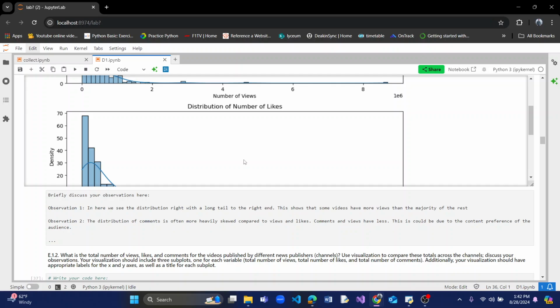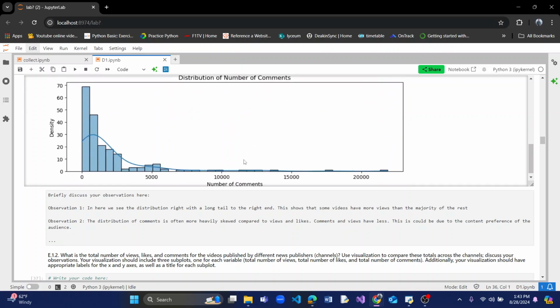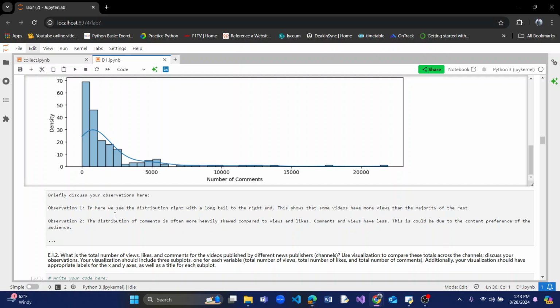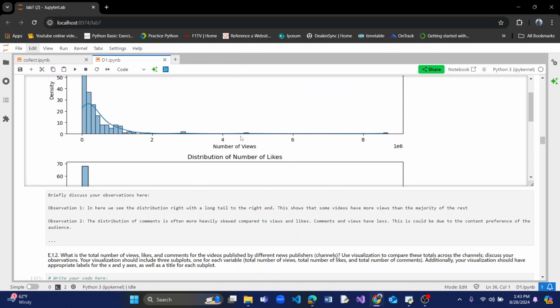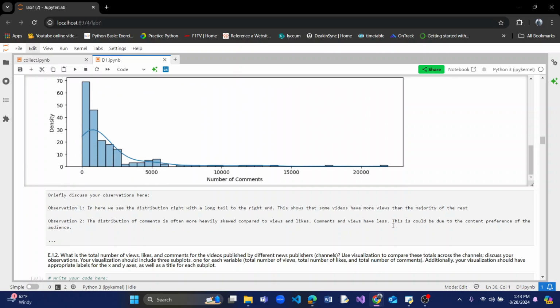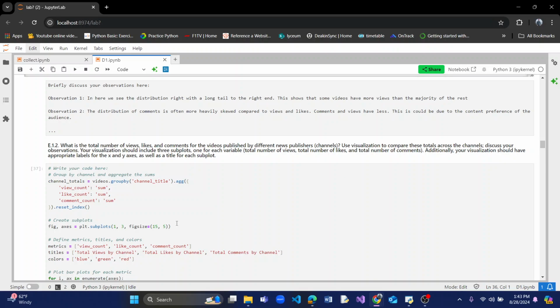By analyzing these 3 histograms, the first observation I got was that the distribution is right skewed with a long tail to the right end. This shows that some videos have more views than the majority of the rest. The second observation is that the distribution of comments is more heavily skewed compared to the views and likes. The comments go all the way to this end, whereas likes stop from here and views stop from here. This could be due to the content preference of the audience.